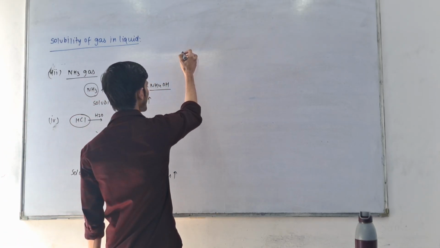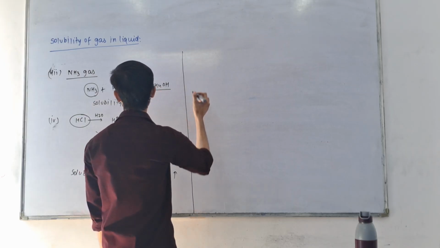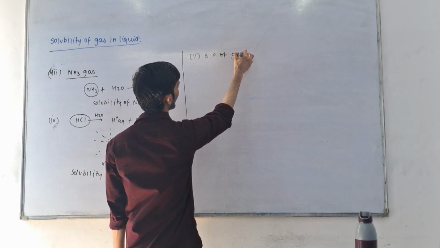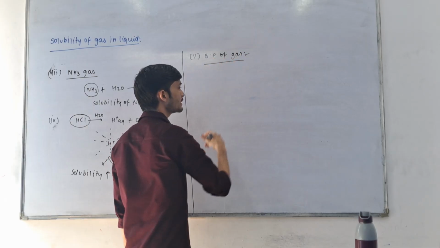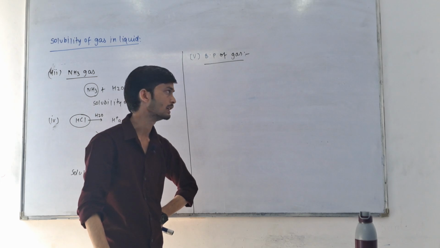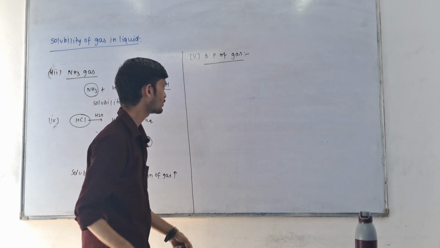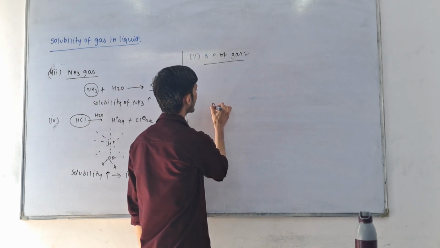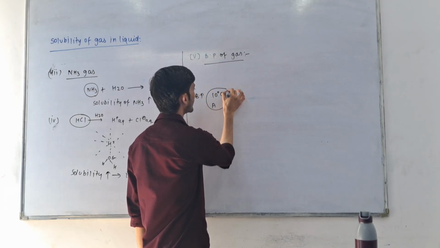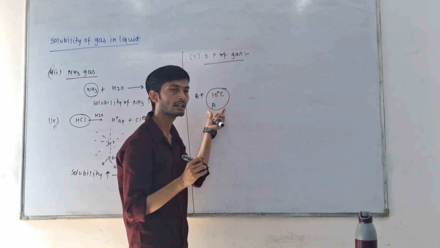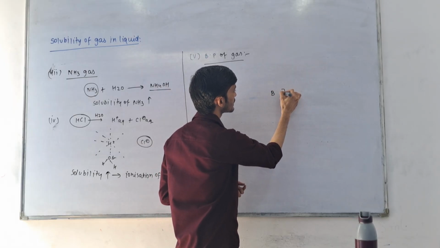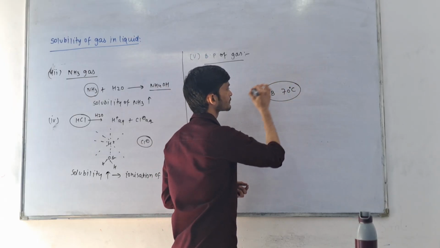The next point we are going to talk about here is boiling point of gas. Boiling point of gas also affects the solubility of gas in liquid state. Suppose we have a gas A which has boiling point 10 degrees centigrade. A gas B has boiling point, suppose, 70 degrees centigrade.